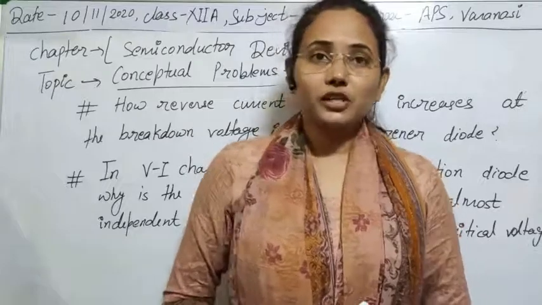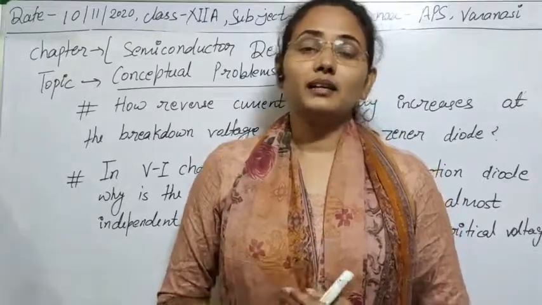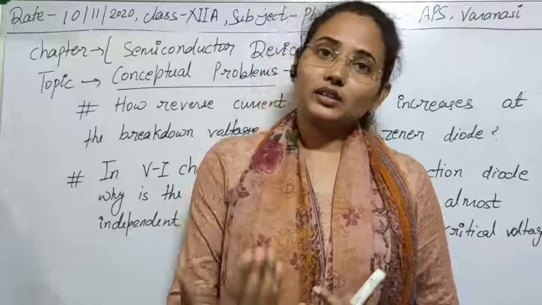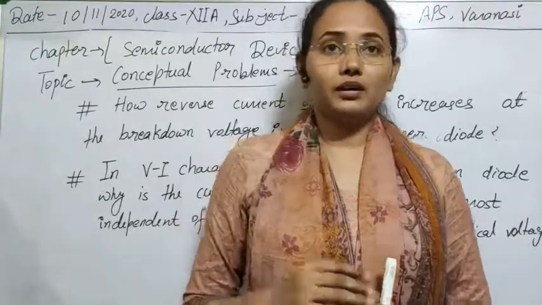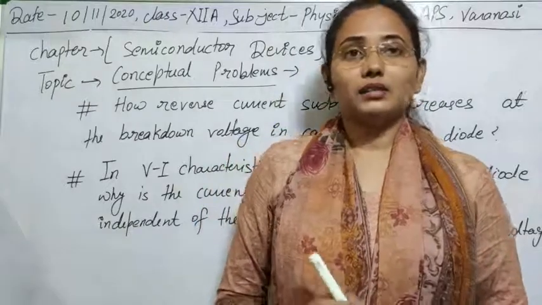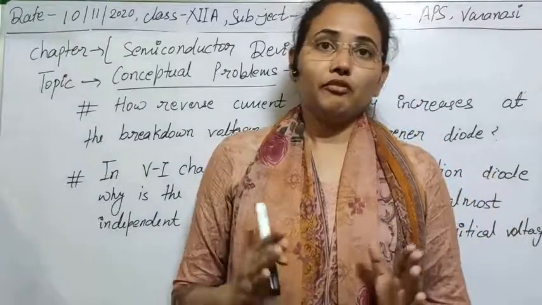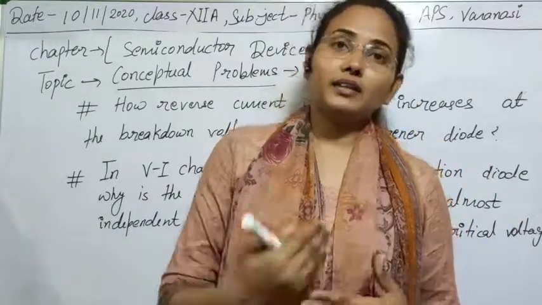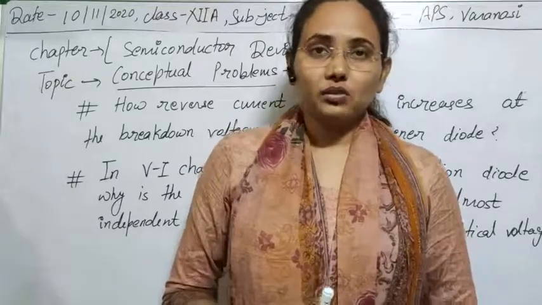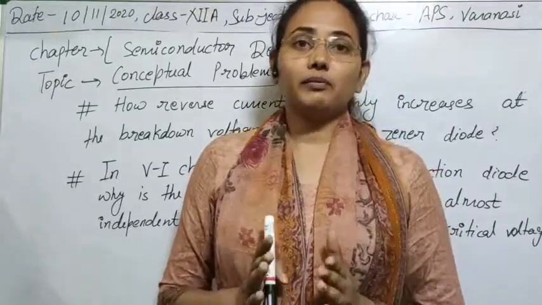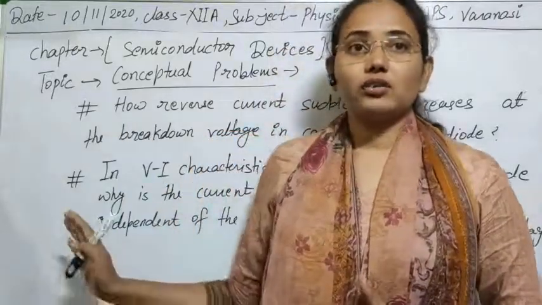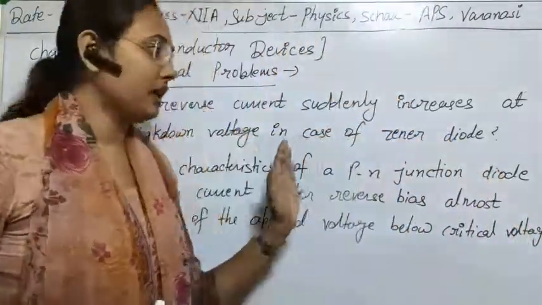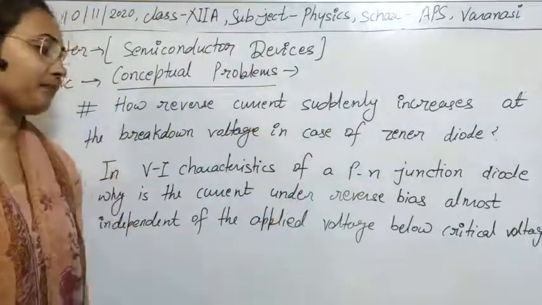But in case of reverse bias, it supports the internal field strength that is already an opposing force, and the external field is also supporting that. So after a certain time we get a breakdown condition, and after that we get a large amount of current. That's why there are two different types of characteristics in case of forward and reverse. So there are questions regarding that. Let's see the first question. I will discuss the rest of the things later.